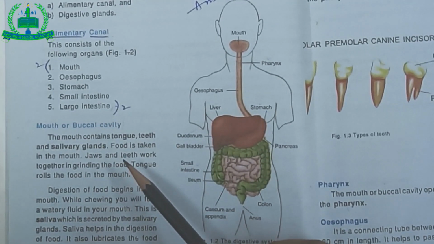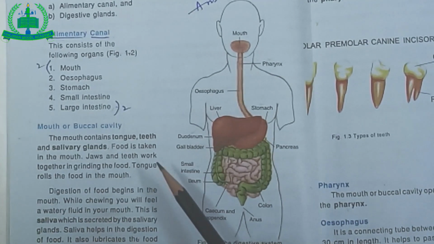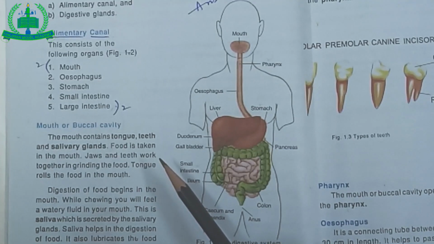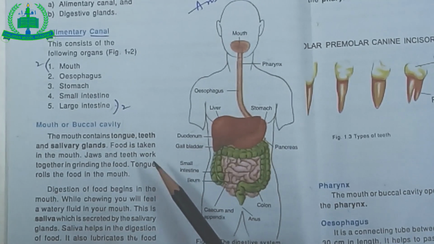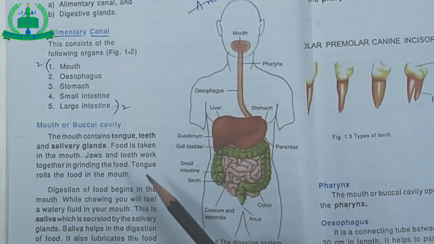Human tongue has different glands which are called salivary glands. When food is taken in the mouth, jaws and teeth work together in grinding the food. Saliva helps in digestion of food. It also lubricates the food and makes it easier to swallow.